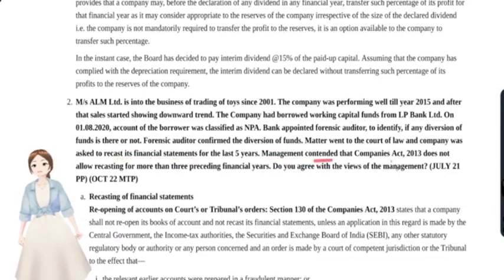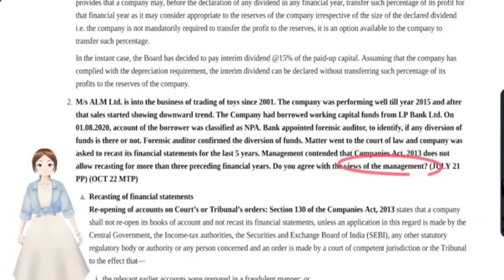Management contended that the Companies Act 2013 does not allow recasting for more than 3 preceding years. You see, 3 years is the limit for voluntary revision by the company. Okay, we'll discuss the difference between recasting of financial statements, reclassifying the financial statements and voluntary revision of the financial statements in a bit, after the explanation of this question. Do you agree with the views of the management?